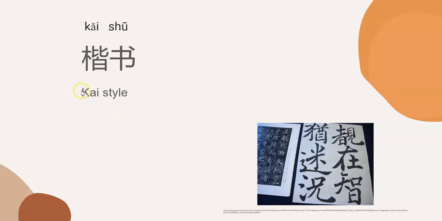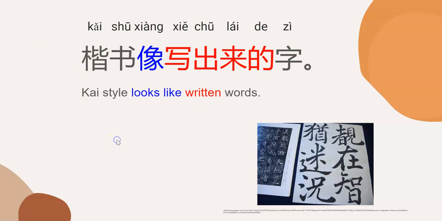Here is the first one, Kai style, 楷书. I want you to see the image here. The words written in Kai style look exactly the same as what we are writing now. Let's read this sentence: Kai style looks like written words.